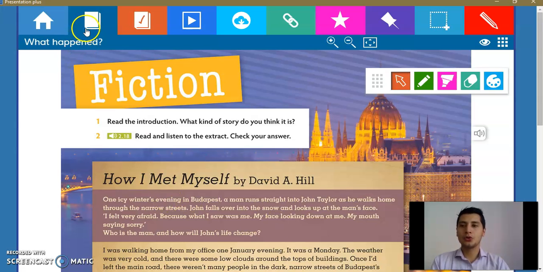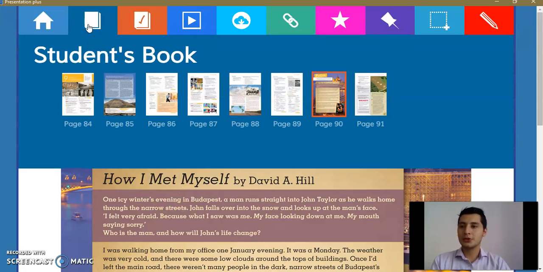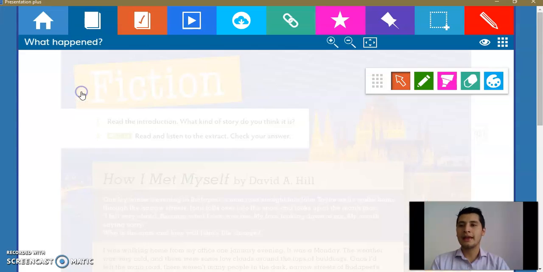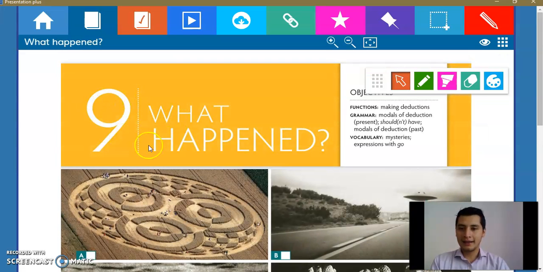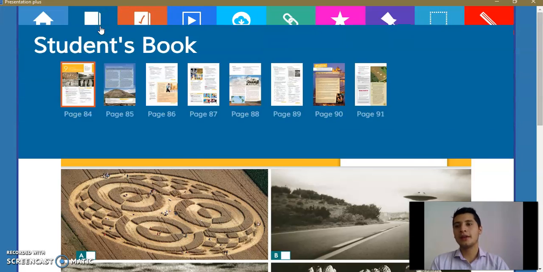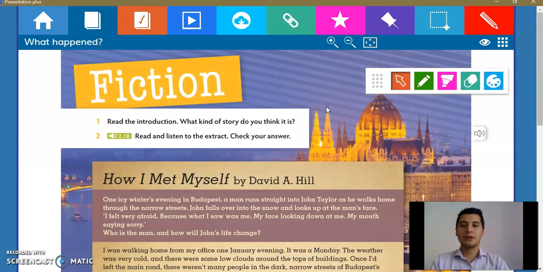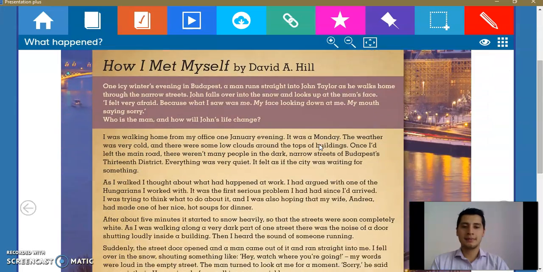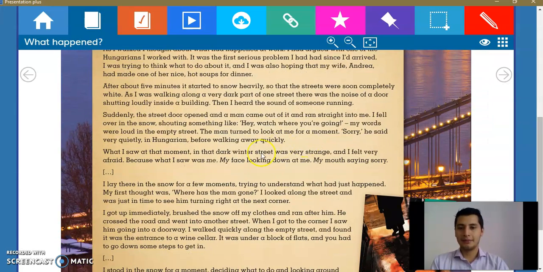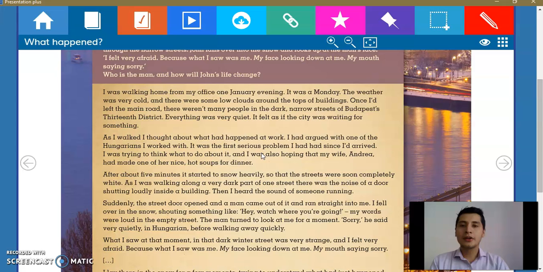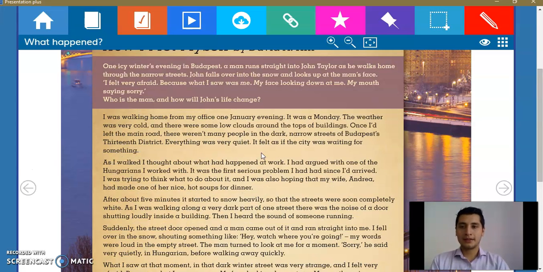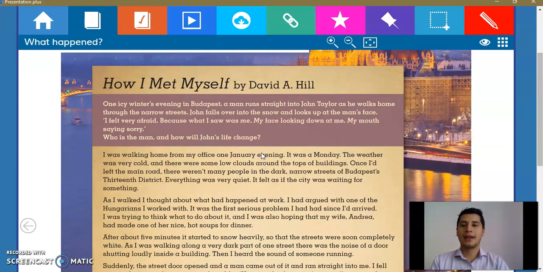We are going to go to our Think Students book. This is going to be in Unit 9. So we are going to carry on working in Unit 9, but we are going to continue with the reading. First of all, we are going to start with the reading practice and the page 90. Okay, page 90. And we are going to do this reading. This is going to be the practice for kid reading comprehension.